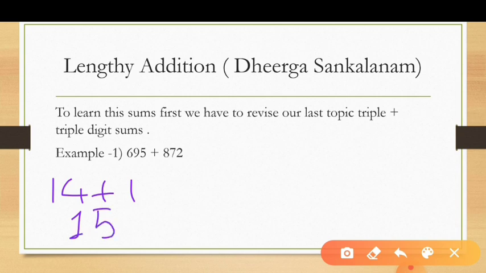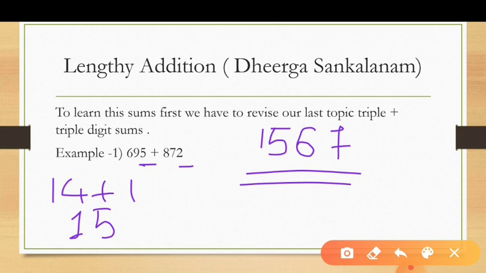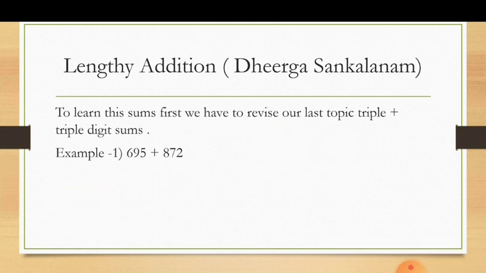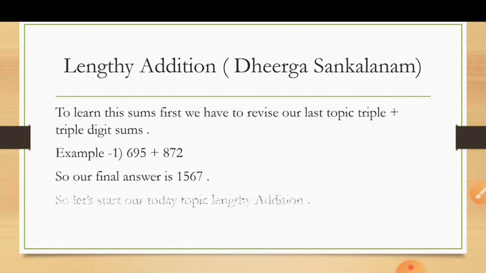So the first two digits of our answer are 1 and 5. Now look at the tens place, 9 and 7. The end number is 6. Now look at the units, 5 and 2. 5 and 2 is a non-carry number, so we can't change the tens place. So our third digit is 6. The end number of 5 and 2 is 7. So our final answer is 1, 5, 6, 7. This method is called triple plus triple digit sums.